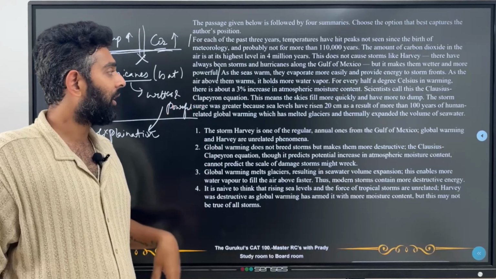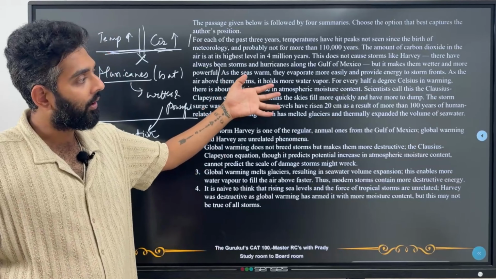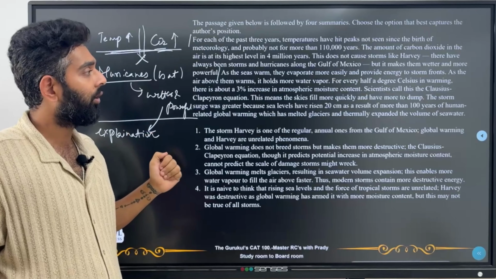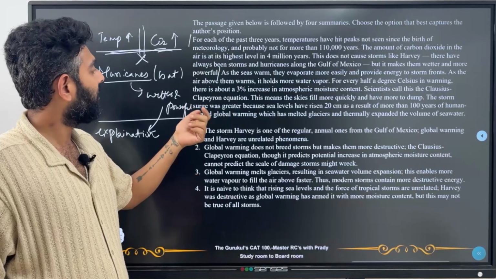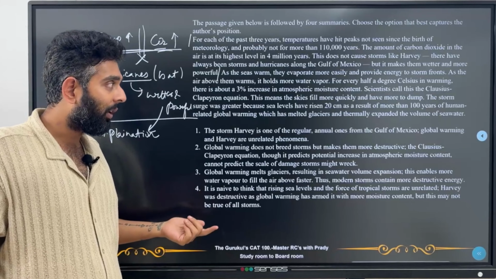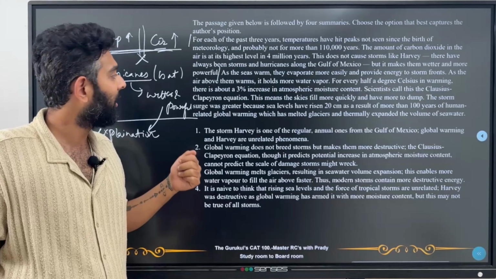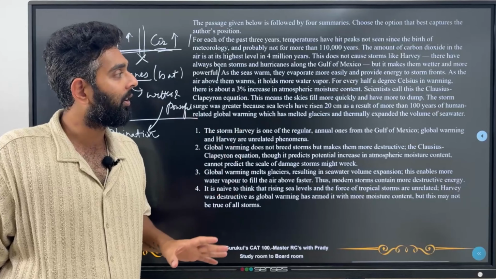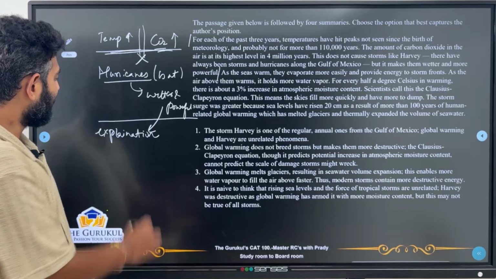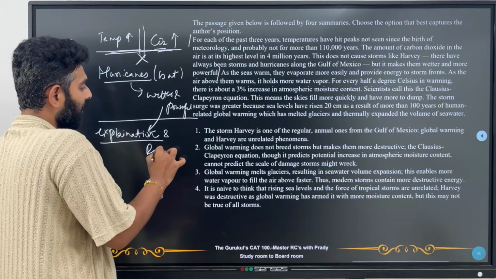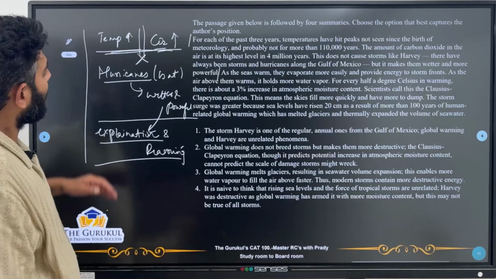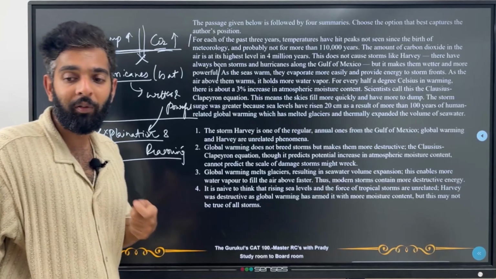The storm surge was greater because sea levels have risen. So again, he's giving now the example. He's now telling the exact reason why these were so destructive. The storm surge was greater because sea levels have risen 20 centimeters as a result of more than 100 years of human-related global warming, which has melted glaciers and thermally expanded the volume of seawater. So this explanation and reasoning is provided at the end, right? So which of the options actually have all of these points covered? That's what we've got to look at.